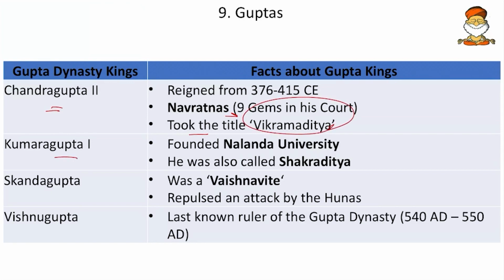Then Kumaragupta I. He founded the famous Nalanda University, and he was also called Shakraditya. Then Skandagupta, who was a Vaishnavite, and he repulsed an attack from the Hunas. So make sure that Huns or Hunas came during the end of the Guptas. Then Vishnugupta, the last known ruler of the Gupta dynasty.